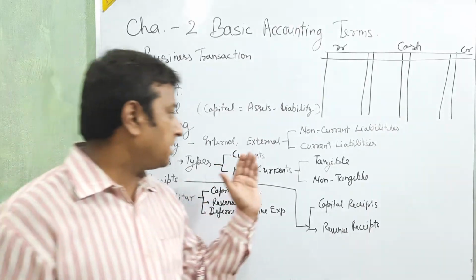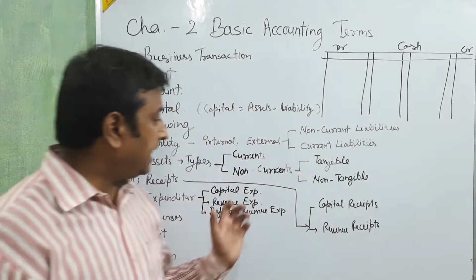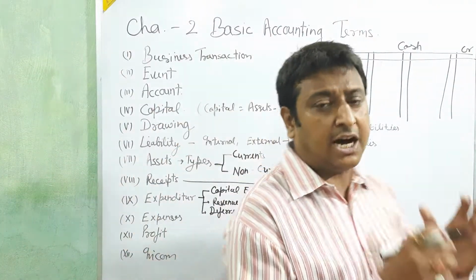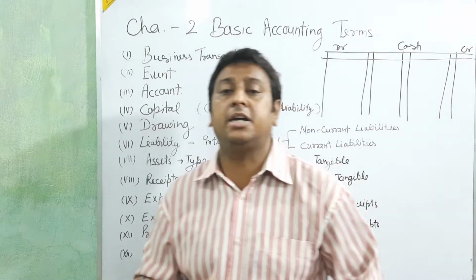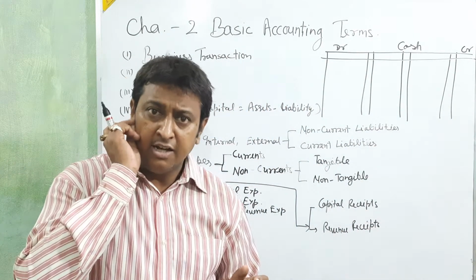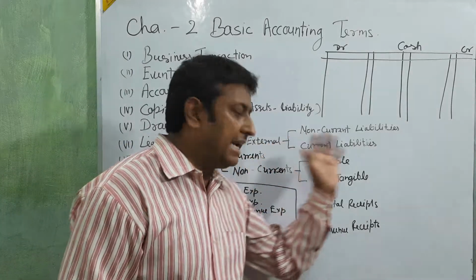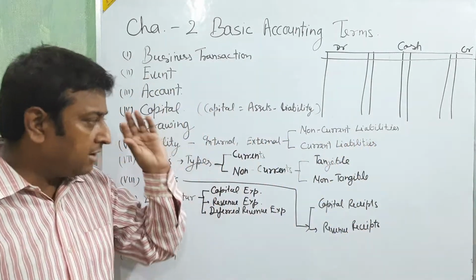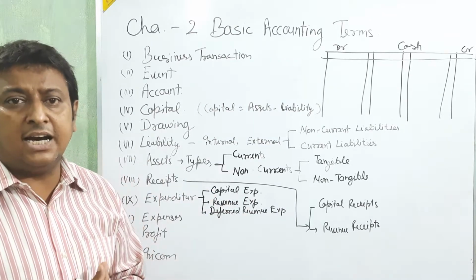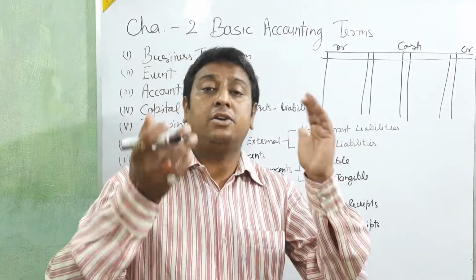Okay, next, current liability. Current liability is liability which is utilized or changed or paid in one working year. It means under the 12 months. The current liability is liability which we are going to pay or change in one working year, or you say in 12 months.